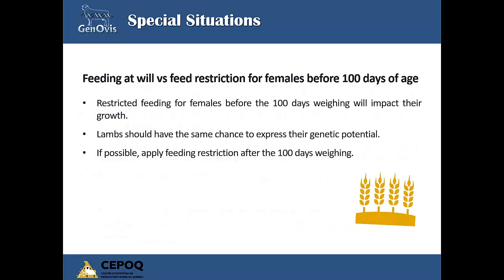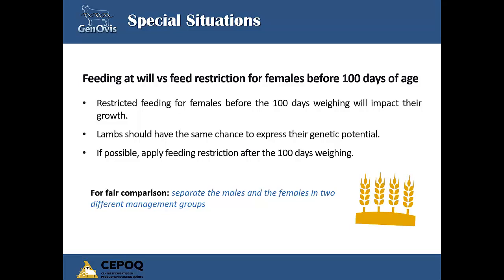Some farms will apply different feeding protocols to males and females after weaning. Restricted feeding for females before the 100-day weighing will impact their growth. Farms applying those protocols should separate the males and the females into two different management groups. That way, the males and females are fairly compared with animals having the same feeding management and the same chance to express their genetic potential.